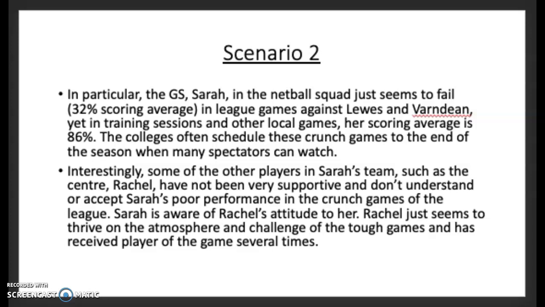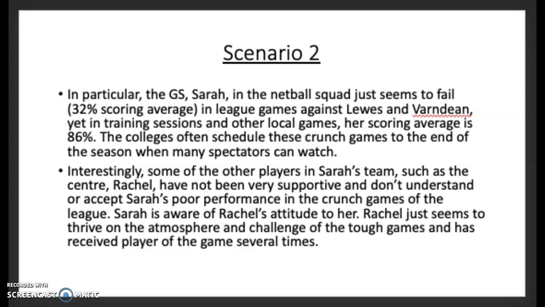In scenario 2, there are many explanations for Sarah's behavior and how anxiety, stress, and arousal all affect her performance. Firstly, we notice that Sarah seems to have an average for league games against Lewis of a 32% scoring average, compared to her scoring average in local games and training sessions of 86%. A reason for this may be the league games. The league games may be seen as a stressor for Sarah. A stressor causes Sarah to feel more anxious.